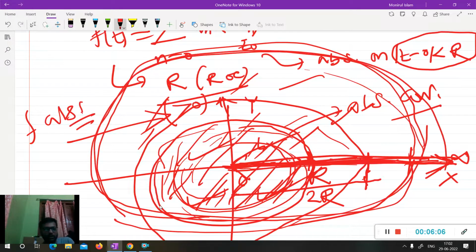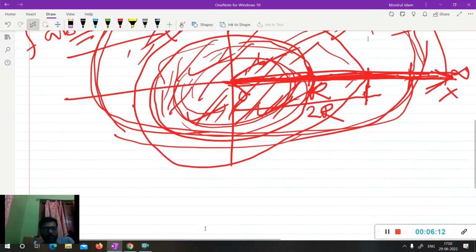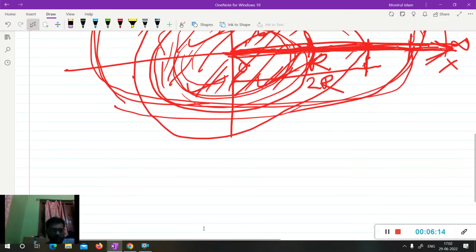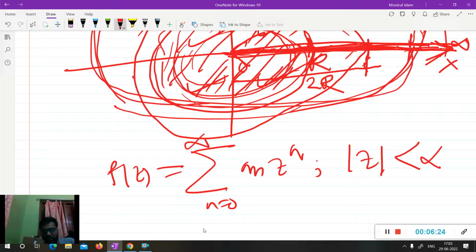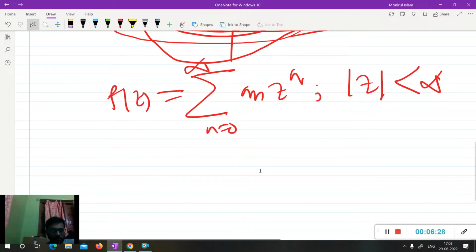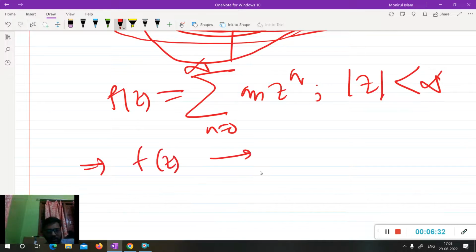So the power series will converge on the whole complex plane, where |z| is less than infinity. This implies the function f(z) is entire.